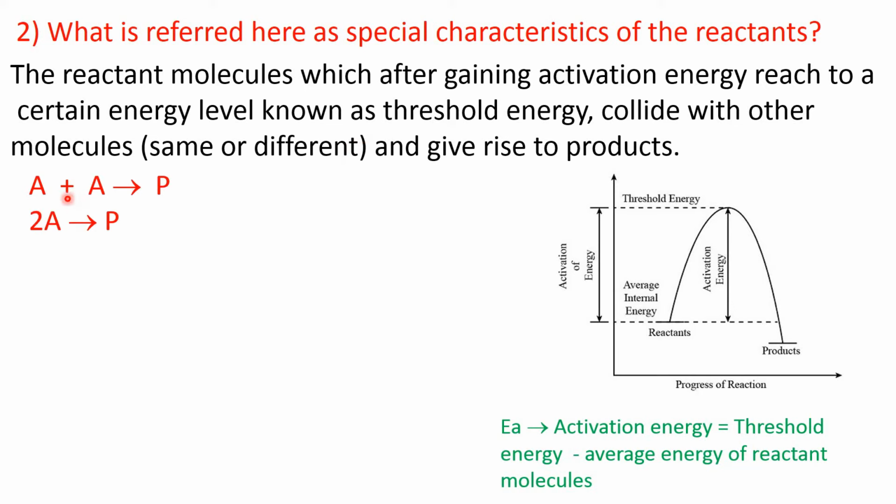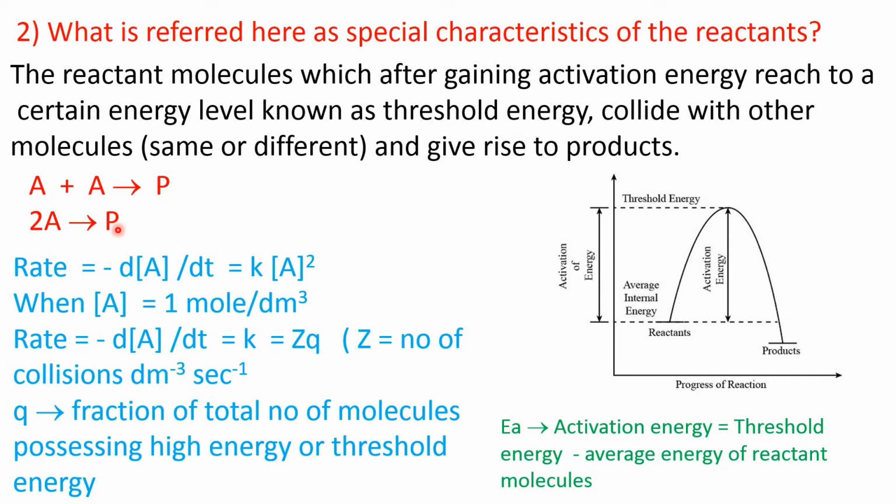Now, this hypothetical reaction, A plus A gives rise to product P, or 2A gives rise to product P. The instantaneous rate of this reaction we can express as minus d[A]/dt, which is equal to the rate constant times the molar concentration of A squared, because this is a second order reaction. All these things I explained in my previous video.